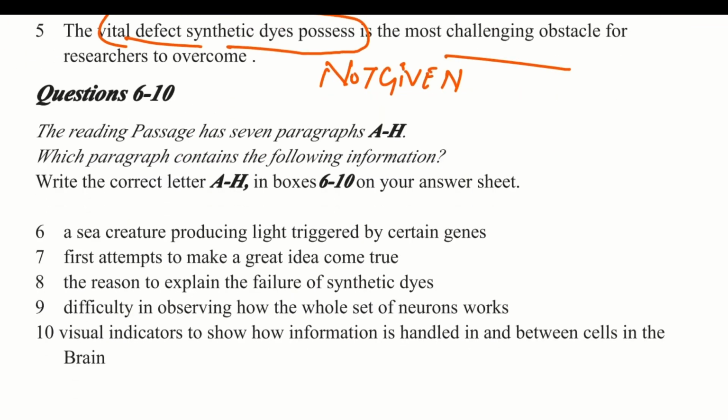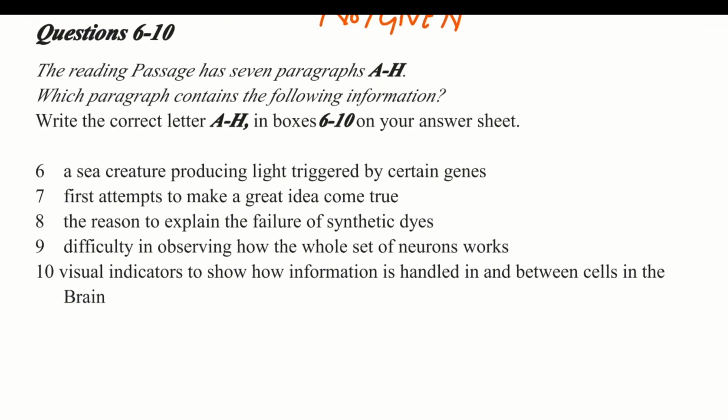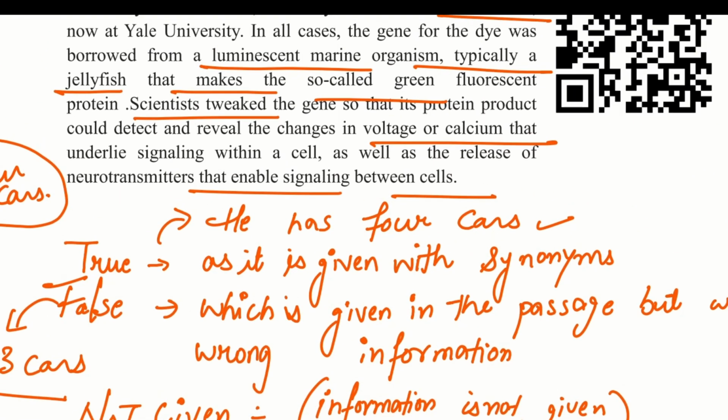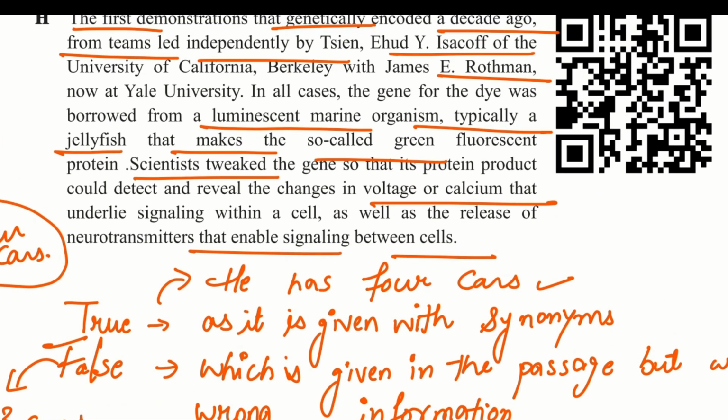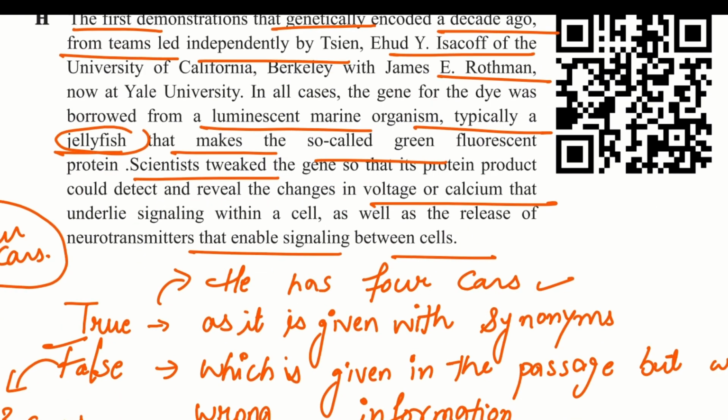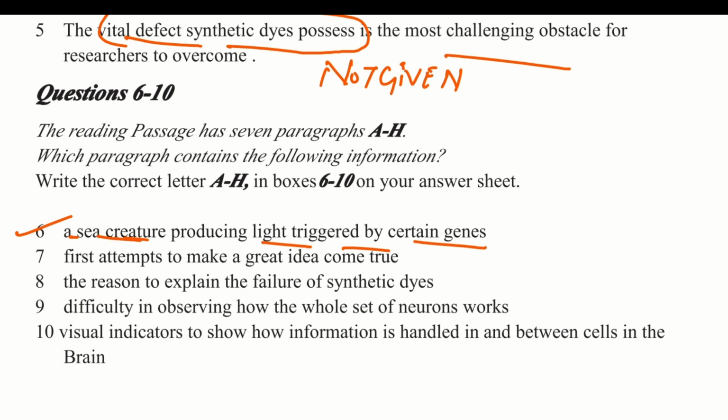Next, questions 6 to 10. They ask which paragraph contains the following information. The sixth question is, a sea creature producing light triggered by certain genes. Where is the mention of a sea creature producing light triggered by certain genes? We have already discussed a sea creature, that is the jellyfish, and that was in the last paragraph. We underlined that word. There is a jellyfish that makes fluorescent protein. So there is a mention of a sea creature, so we will tick the answer H.